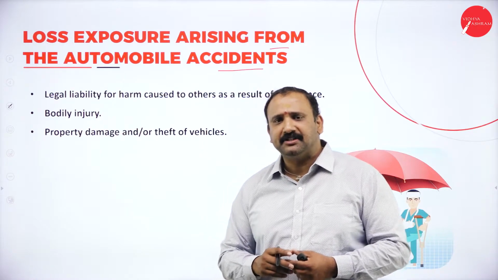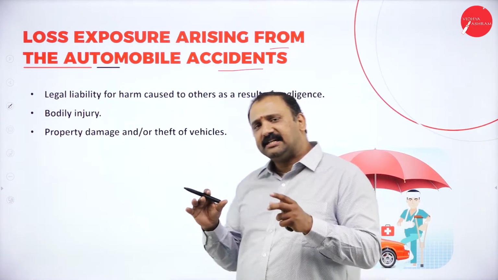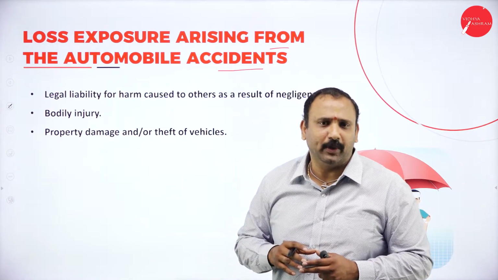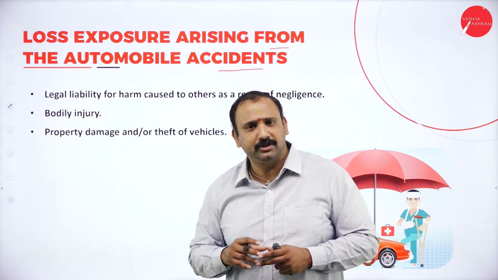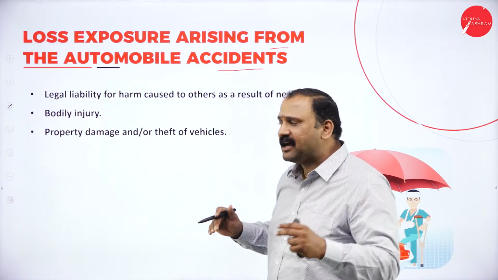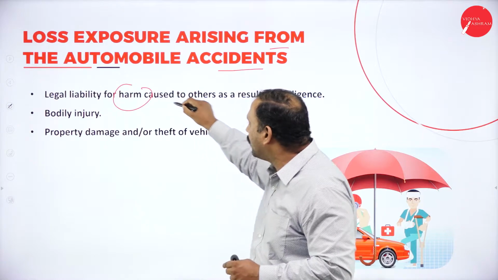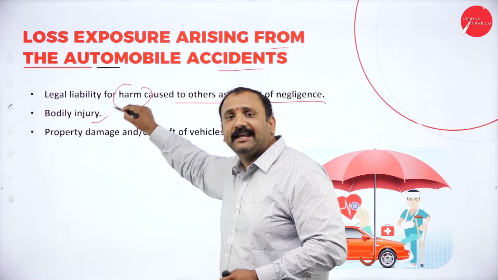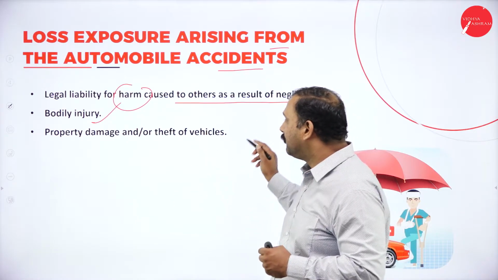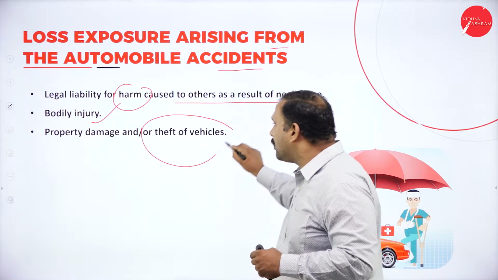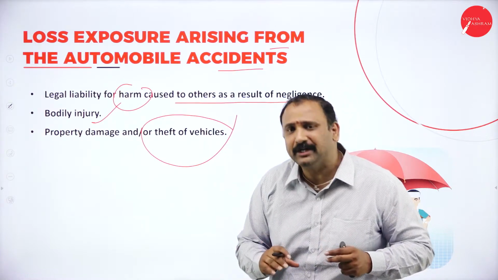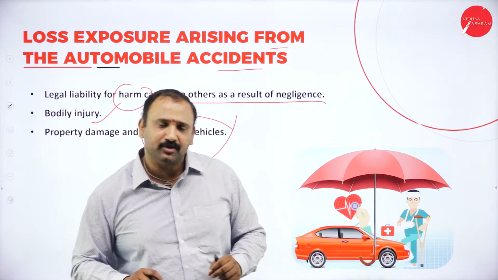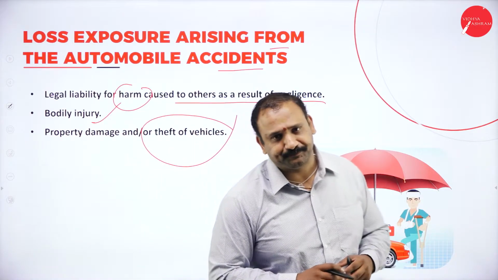Now, what is happening in this entire process is that there is a life and limb question that starts coming into it. A loss of life, a loss of limb also, which means a legal liability for the harm caused to others as a result of negligence, which is a very, very important thing. The bodily injury that comes into the picture, followed by property damage or the theft of vehicles. So now you can look into it. Motor insurance has got its own complications in terms of addressing the values here.